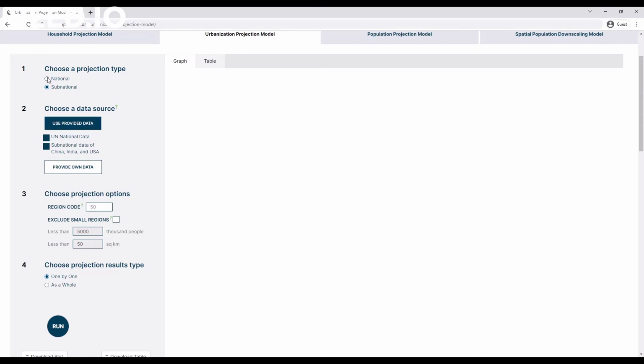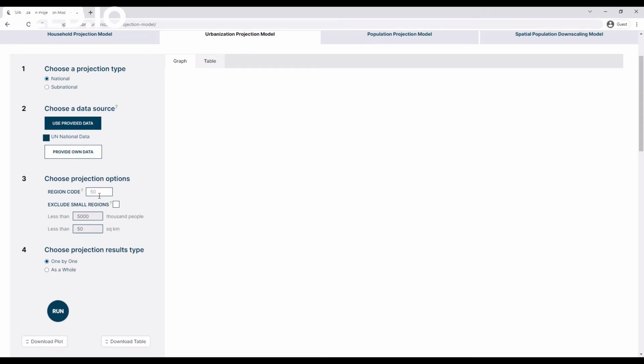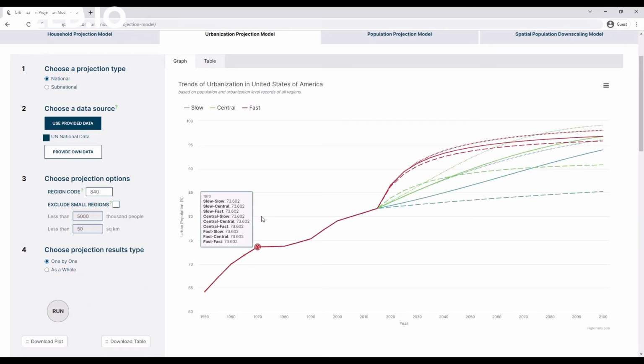Here is an example scenario to get you started. Select National and enter the code 840 in the region code text box. Then click the Run button. You can now see the 9 alternative urbanization trajectories for the United States in the Graph tab.